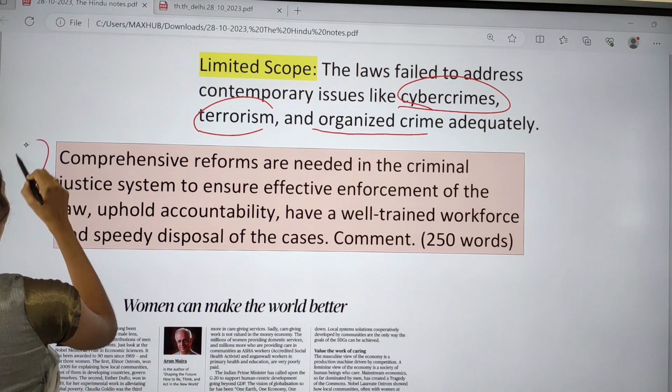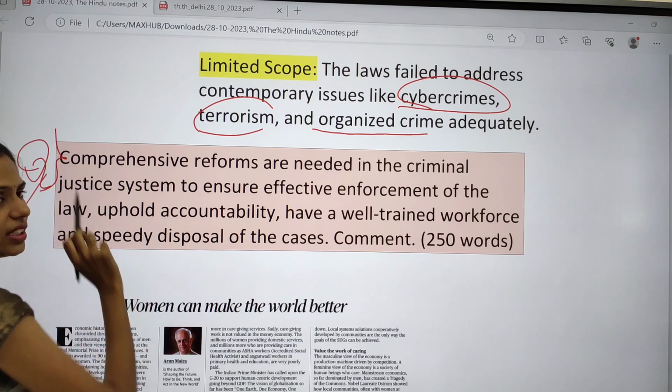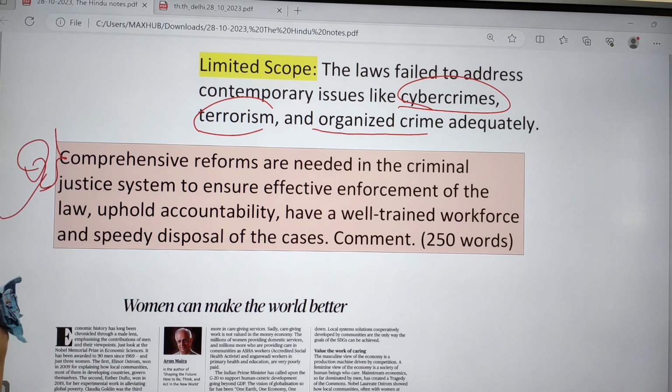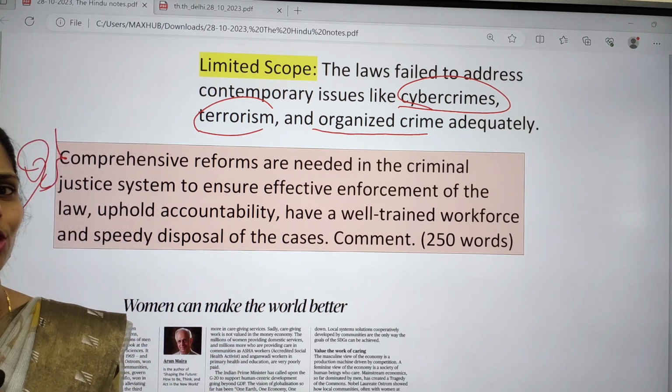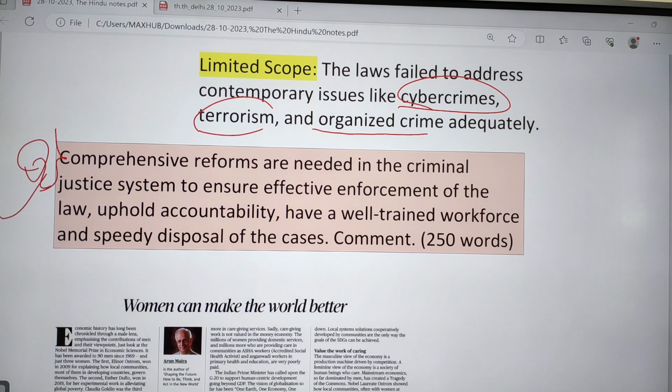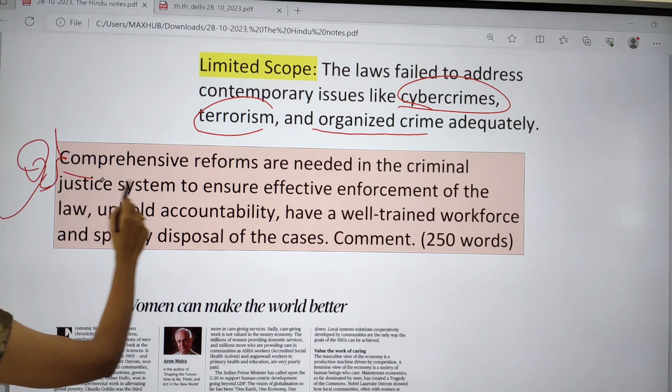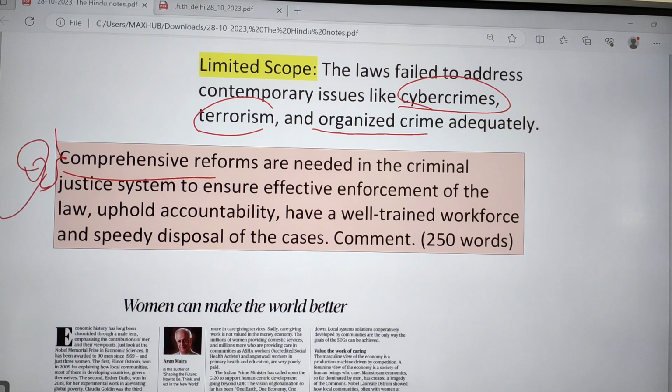Now I want to give you one mains question. Try to note down this question, or else you can take a screenshot. I will be moving aside. The question is: comprehensive reforms are needed in the criminal justice system to ensure effective enforcement of law, uphold accountability, and to have a well-trained workforce and speedy disposal of cases.